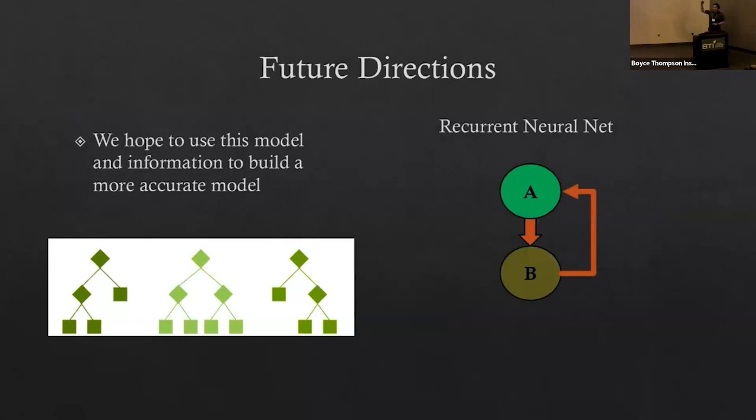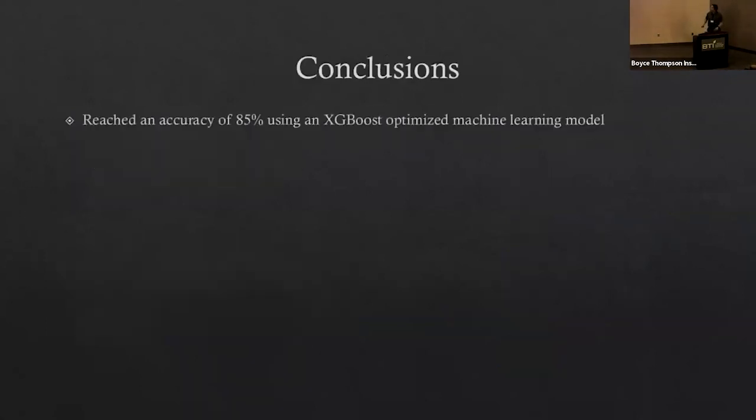And once we have that highest accuracy output model, we can then have C, which is our final output, which is the most optimized model that this recurrent neural net can come up with. And so some conclusions we can draw from this is that we've reached an accuracy of 85% on the high resolution model using XGBoost optimized for machine learning.